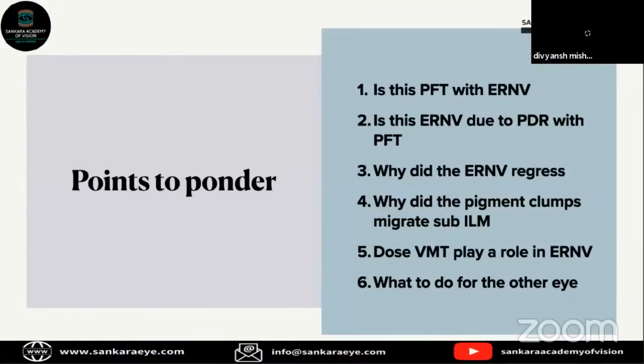So points to ponder in this case: I am still not sure whether this is PFT with an ERNM, that is epiretinal neovascular membrane, or whether this is a neovascular membrane or a foveal neovascularization because of a PDR. And why did the epiretinal neovascular membrane just regress spontaneously? Whether it was because of the laser, the surgery, or the anti-VEGF, at 2 months it hasn't come back. And why did the pigment clump migrate sub-ILM after the surgery?